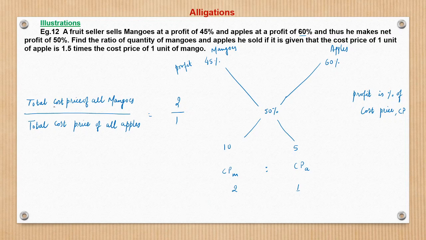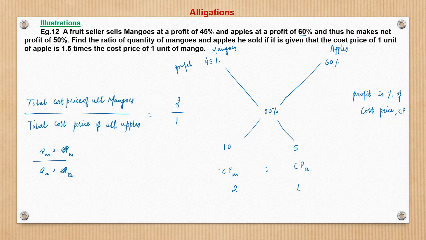so total cost price on mangoes, I can write as the quantity sold. So let it be the quantity M into CP of 1 unit, upon quantity of apple into CP of 1 unit of apple. So let that be given by M and A, right?